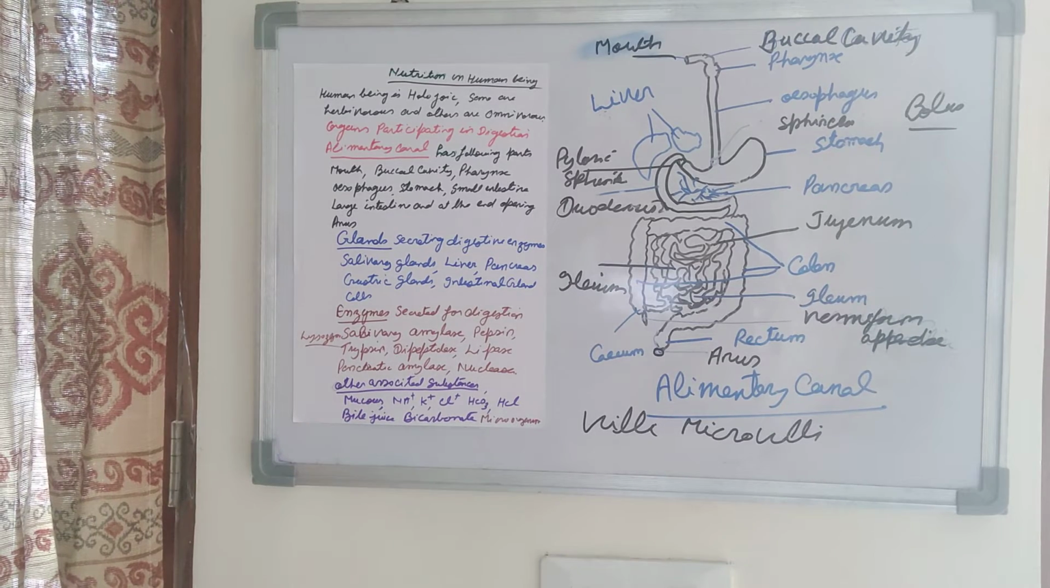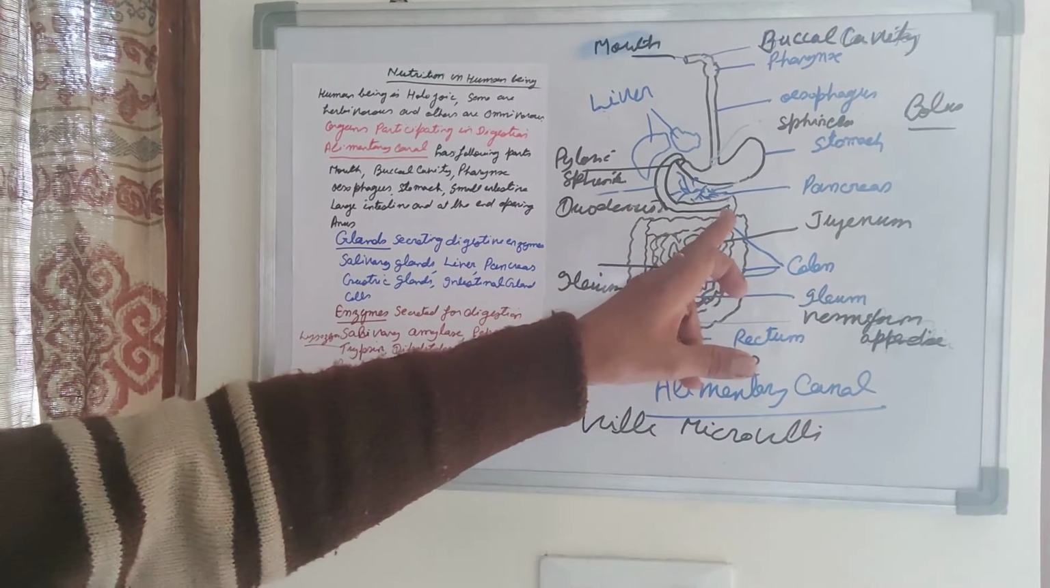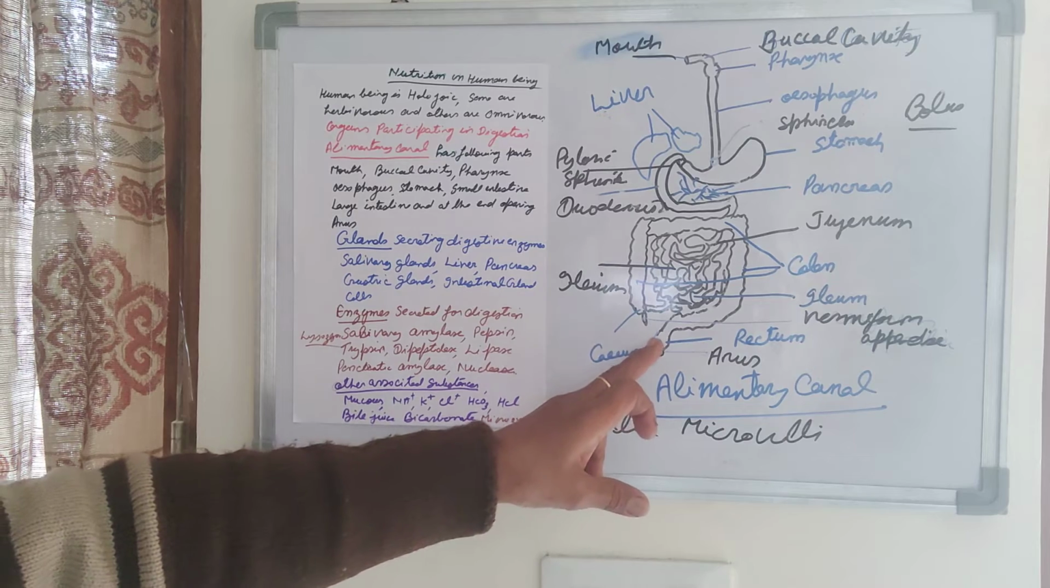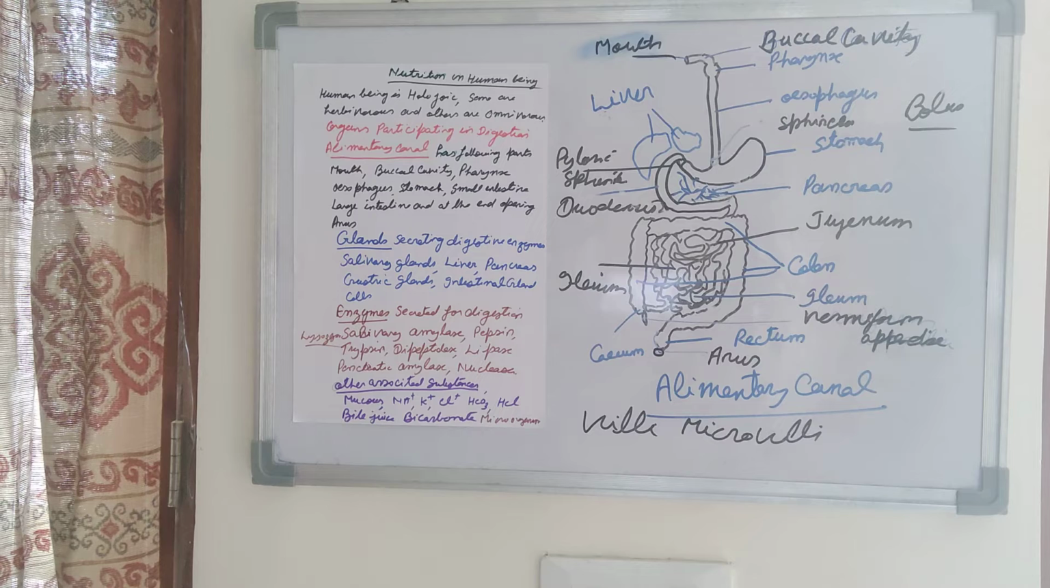Then the cecum leads into the colon. The colon has three parts: ascending colon, transverse colon, and descending colon. This colon leads into a sac-like structure, the rectum. The rectum opens to the outside through the anus. These are the parts of the alimentary canal.